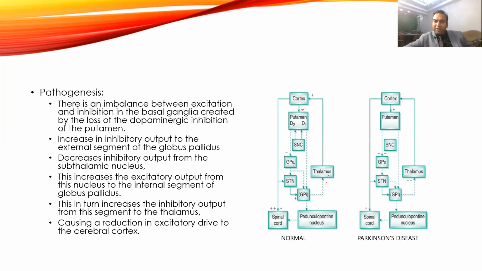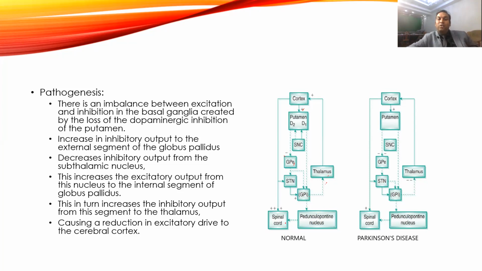At the same time, it also sends an inhibitory input to the peduncular nucleus, and from there it goes to the spinal cord, which is also an inhibitory output. So in the normal state, it will cause excitation of the spinal cord and also slight inhibition by the peduncular nucleus. So there is more excitation.